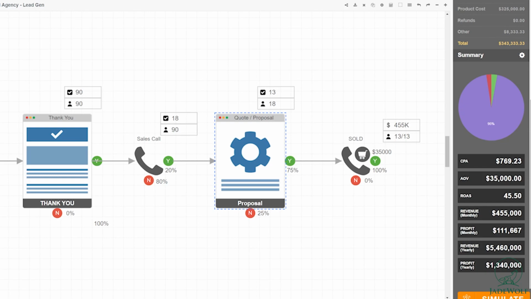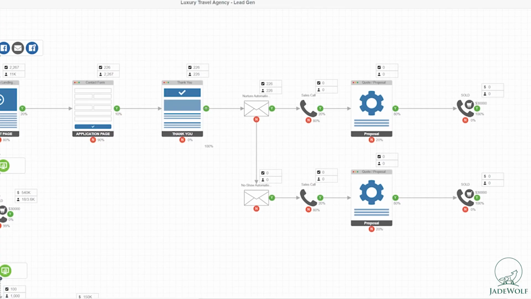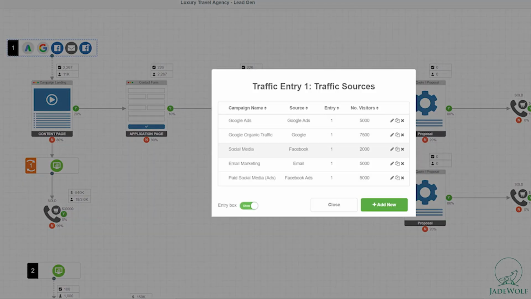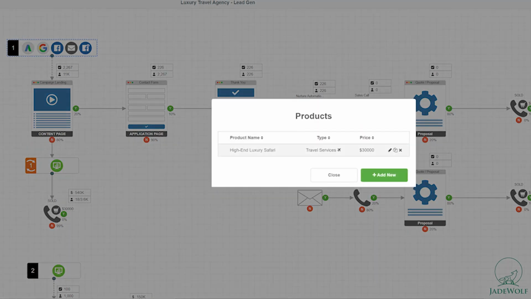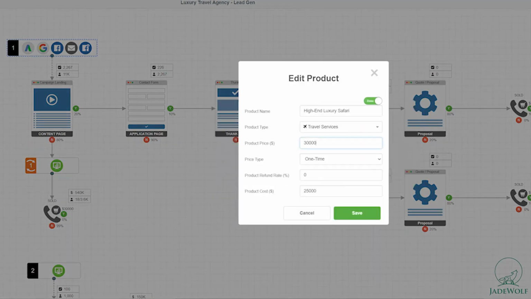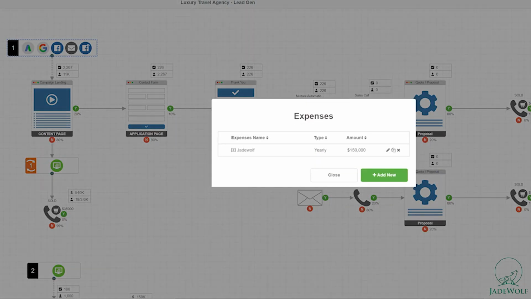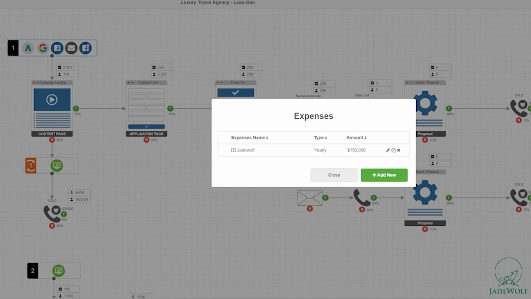Obviously, we don't have to just stay at that level. We can add some complexity to this. So let's go to this scenario here, which, as you can see, has some additional elements. Obviously, we're increasing the level of traffic, organic and paid, and that increases the costs. The product, let's make it a bit cheaper maybe, it was 35K, so let's make it 35 here again, right? Our expenses are going up a little bit as well, since this is more complex and we're charging a little bit more to take care of more elements of the funnel.